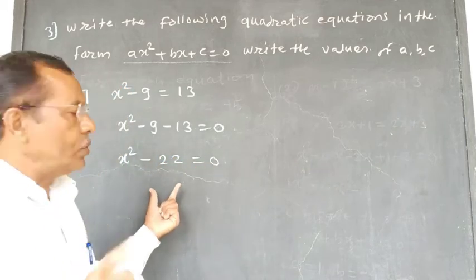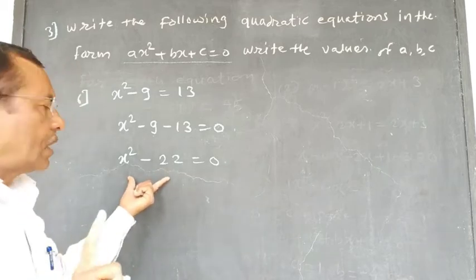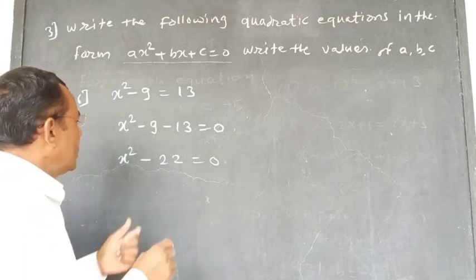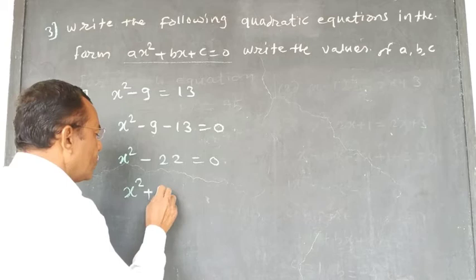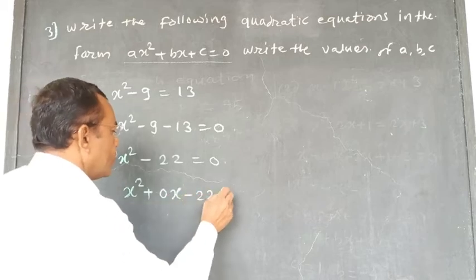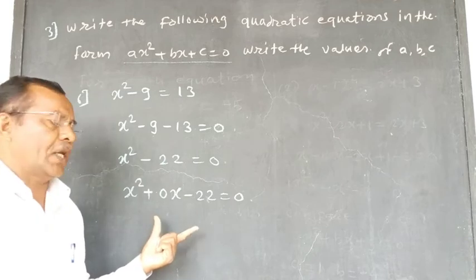Here there is also no middle term. Therefore, take 0x as the middle term. Therefore, x square plus 0x minus 22 is equal to 0. It is the standard form of the quadratic equation.